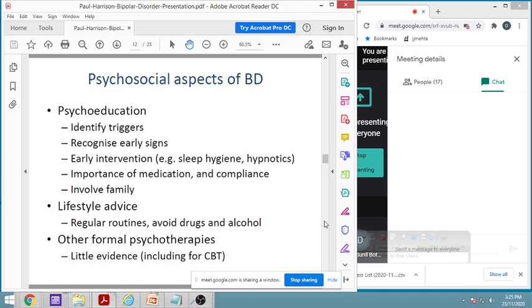So what are the psychosocial aspects of the bipolar disease? So what we need to do is, we go for psychoeducation. That is, we call it as CBT, cognitive behavioral therapies. So we check what are the triggers which are resulting into either manic or hypomanic phase or depressive phase.